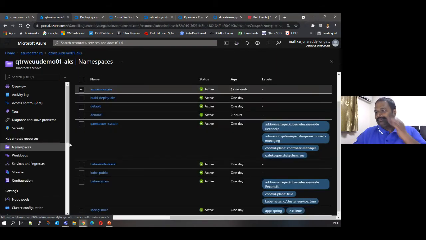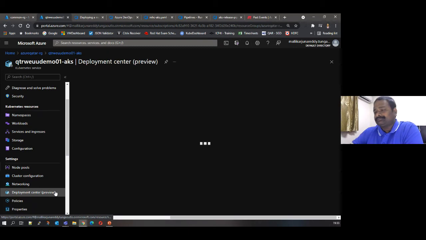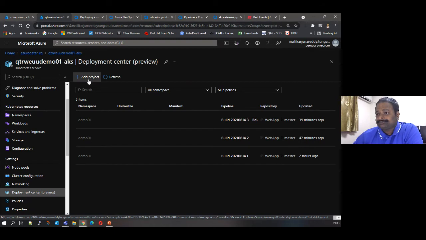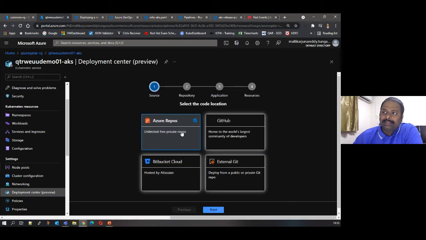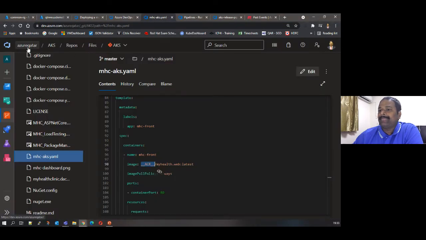Okay, so how to build and deploy? If you see the deployment center here, there's a new feature which is under preview. I think you will love it. Let me show you. In just a few clicks you can create a CI and CD pipeline. When you have source code, it is like source to image and then deployment. Now my code, let me show you where it is. Let me go to the other project.